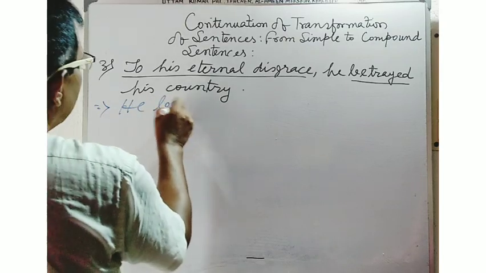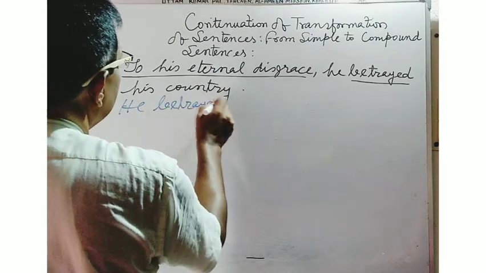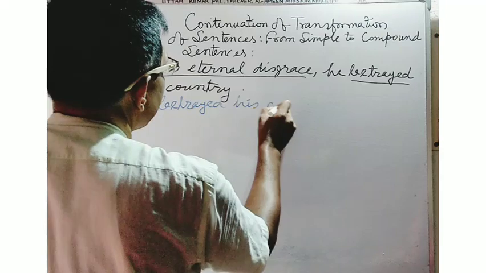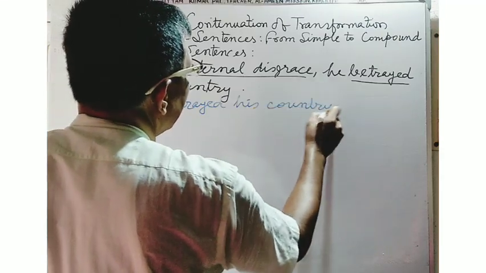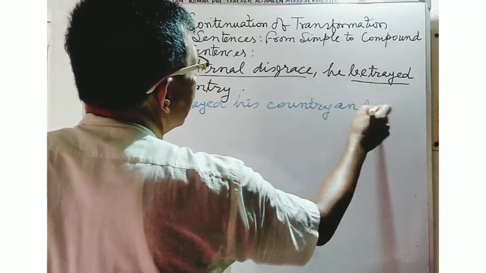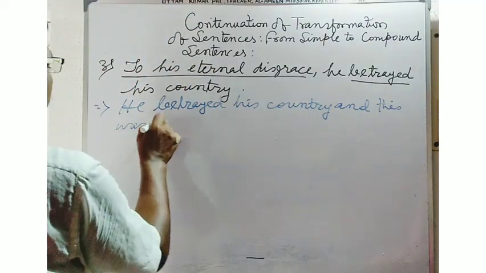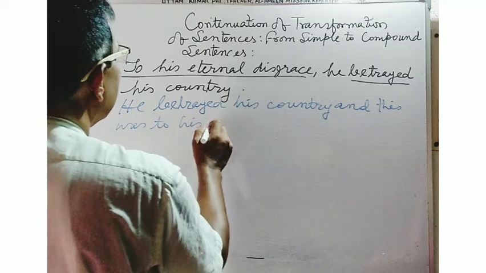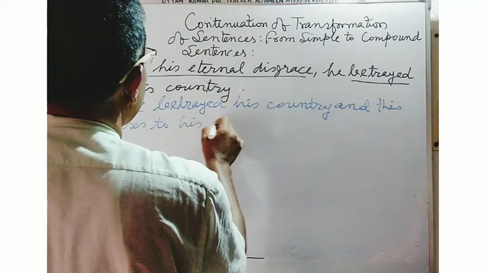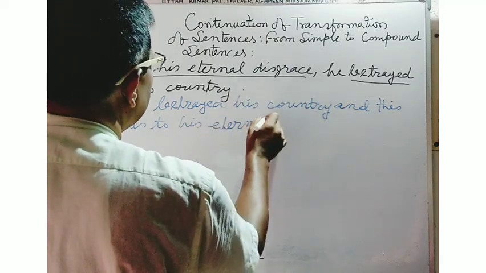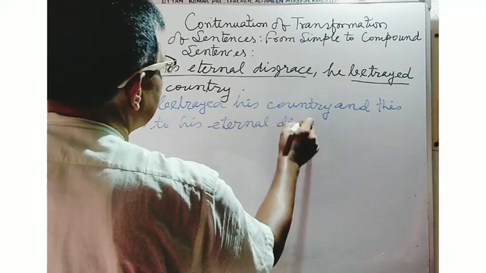He betrayed his country, and this was to his eternal disgrace.